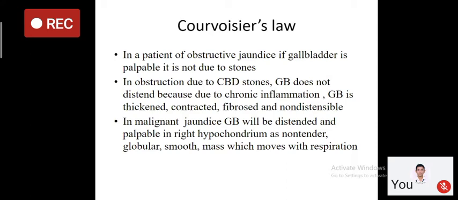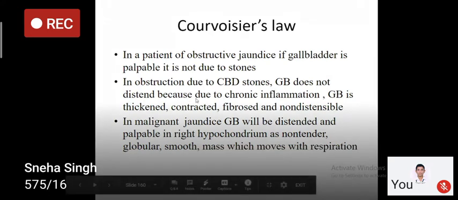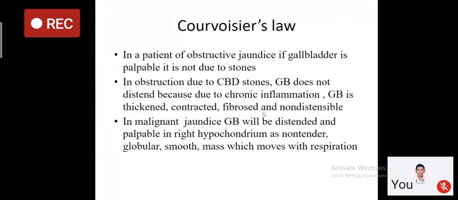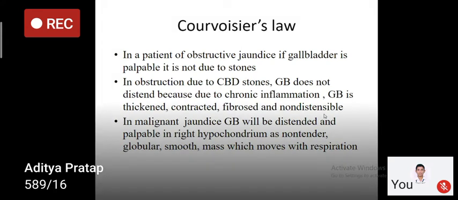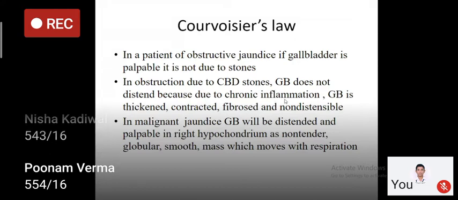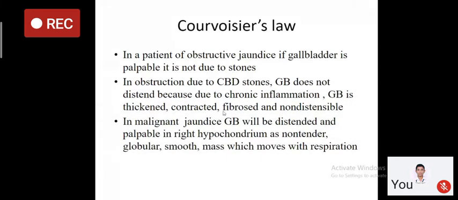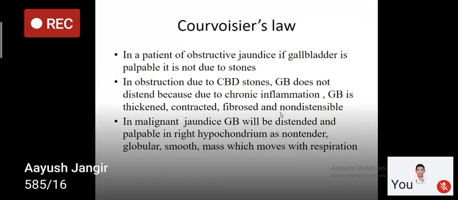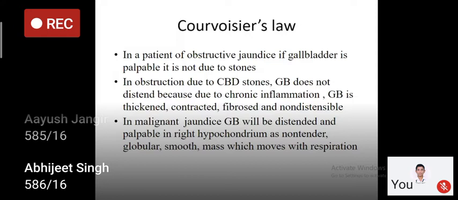In obstruction due to CBD stone, the GB does not distend because due to chronic inflammation, the GB is thickened, contracted, fibrosed, and non-distensible. So if the jaundice is because of CBD stones, your gallbladder is not palpable. And why is the gallbladder not palpable? Because of the chronic inflammation in the gallbladder, it will be thickened, contracted, fibrosed, and non-distensible. That is why if there is a CBD stone, your gallbladder is usually not palpable.